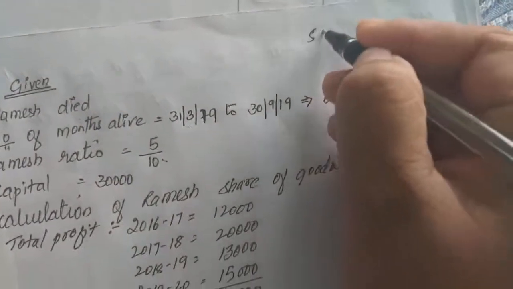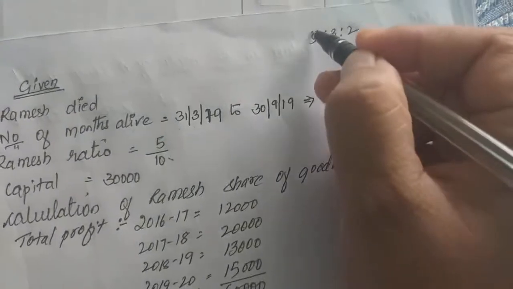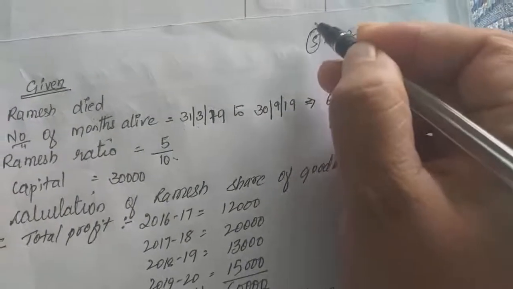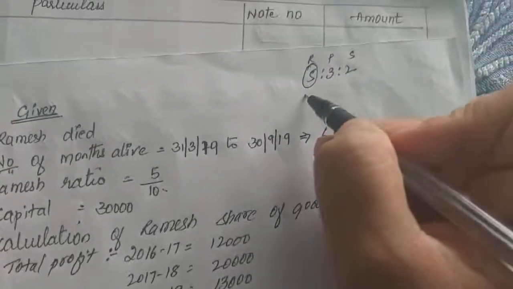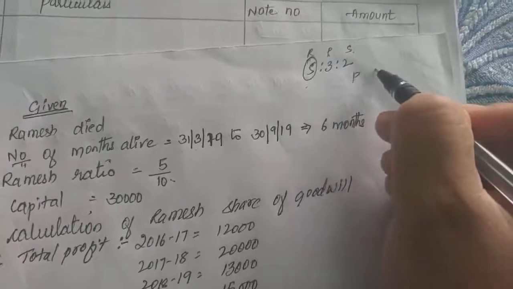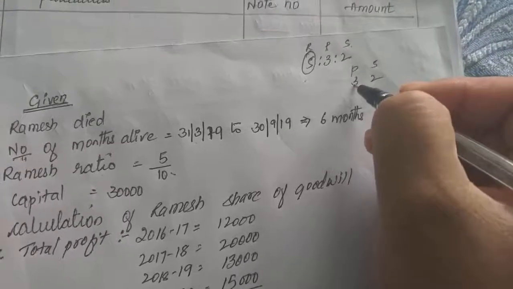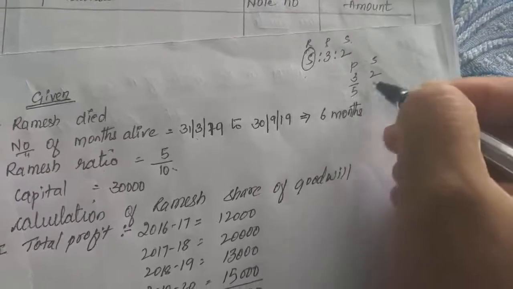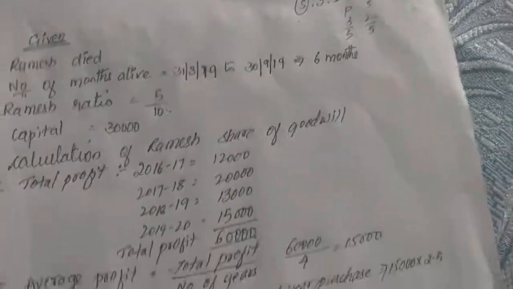Ratio was 5:3:2. So this is the first partner, that is Ramesh, Prakash and Suresh. Ramesh died. Now who is left? Prakash and Suresh. So what is their ratio? Prakash and Suresh ratio is 3:2. Now 3 plus 2 is 5. So 3/5, 2/5. You should share the goodwill in this ratio.